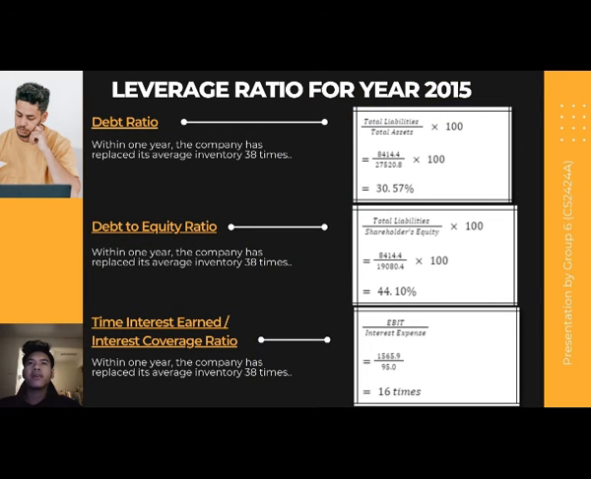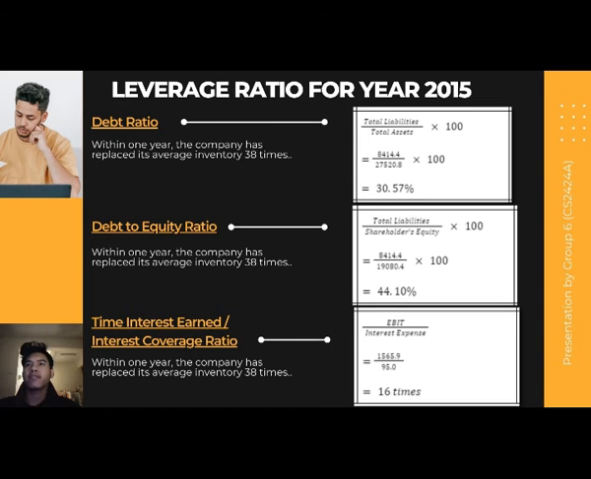Leverage ratio for year 2015 of Genting Malaysia Berhad. Debt ratio. Debt ratio is defined as an expression of the relationship between a company's total debt and its assets. We can calculate the debt ratio by using the formula total liabilities divided by total assets times 100%, and the answer that we get is 30.57%, which means that the assets of the company were financed by debt 30.57%.